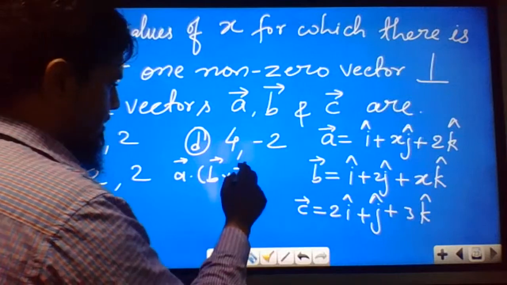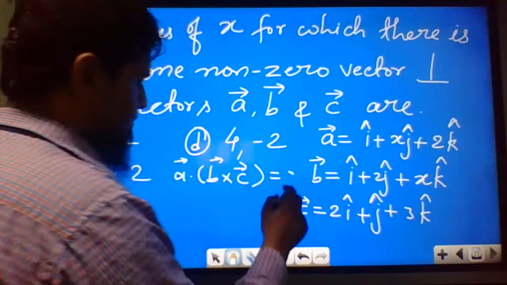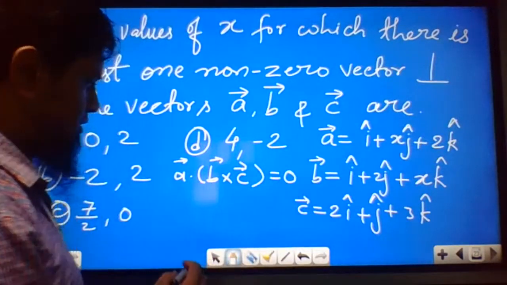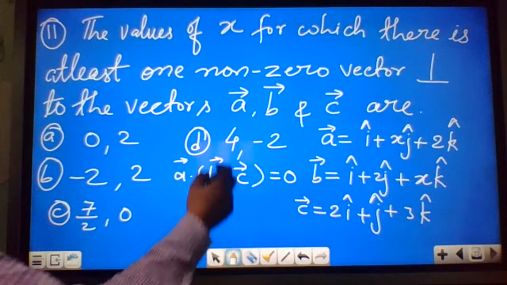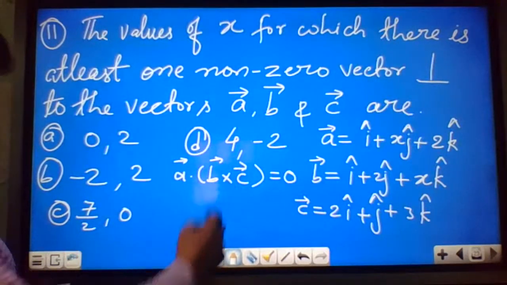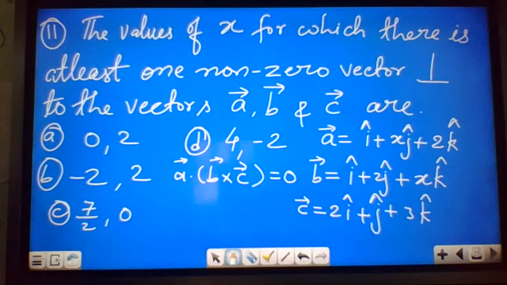This is the product of all three vectors, A dot B cross C.